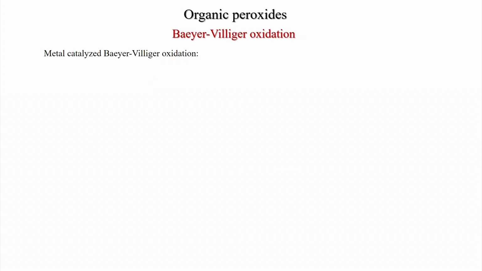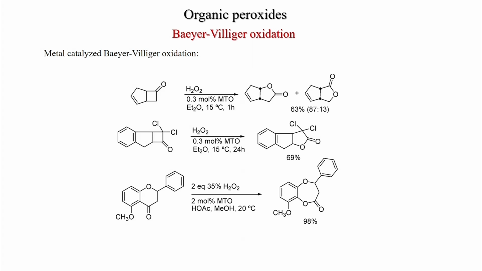This strategy was applied to other substrates like here a bicyclic compound, which was converted with MTO 0.3 mole percent and H2O2 and you get this lactone. Also there is a mixture of two products, 87:13, overall 63% yield. Here the more substituted was the major, so this was the major, 87%.